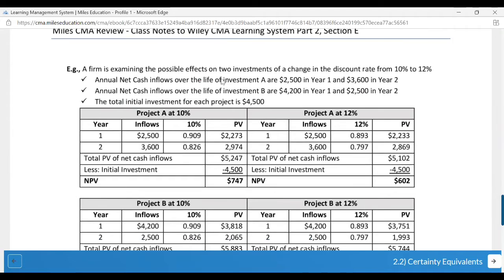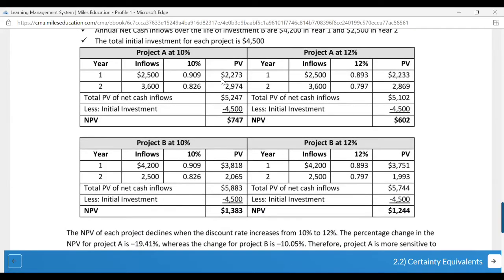So here they have given the question of exactly how things are going to be different. Project A at 10% and project A at 12%. Previously the NPV was $747. Now it is $602. So just by increasing 2%, you can see that there is a difference.